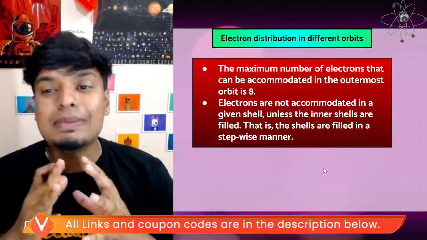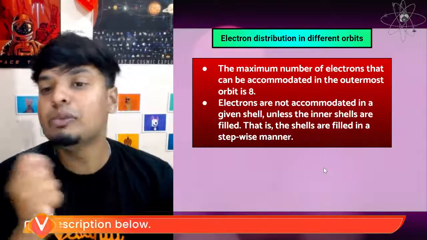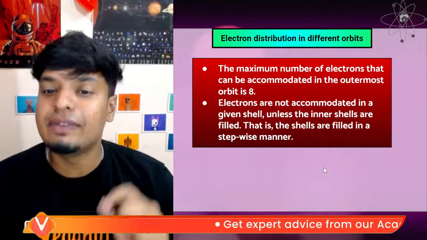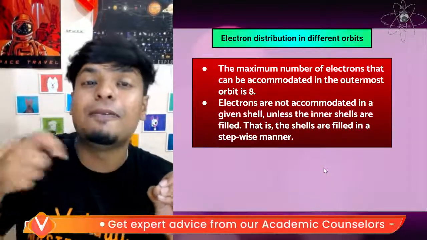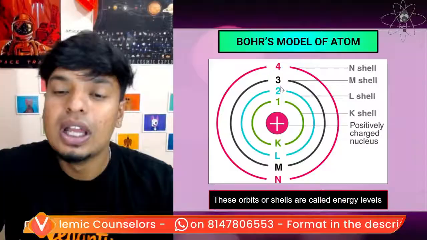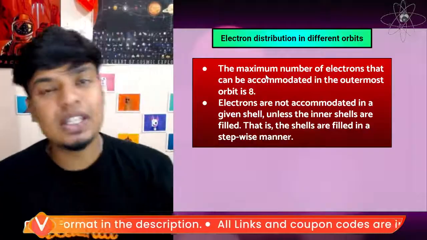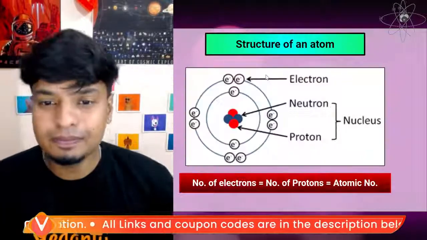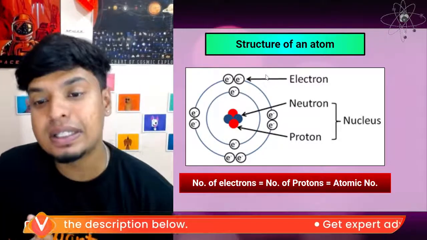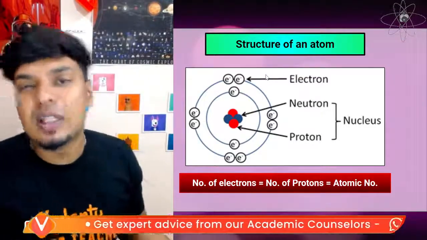Got it? And the maximum number of electrons that can be present in the outermost shell, outermost orbit, is 8. Electrons are not accommodated in a given shell unless the inner shell is filled. First all of these shells should be filled. After 1 is filled, then 2, then 3, then 4. It should go in order. The shells are filled in a stepwise manner. Got it? Now, the number of electrons is equal to the number of protons, which is your atomic number. What is the atomic number of an atom? That is the number of electrons present in it.